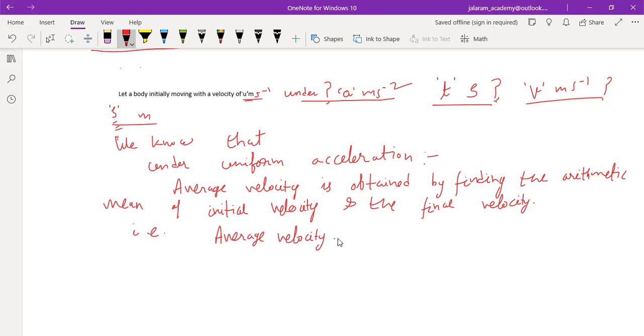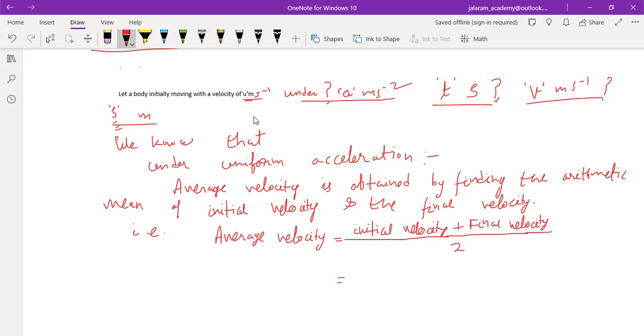average velocity equals to initial velocity plus final velocity upon 2.